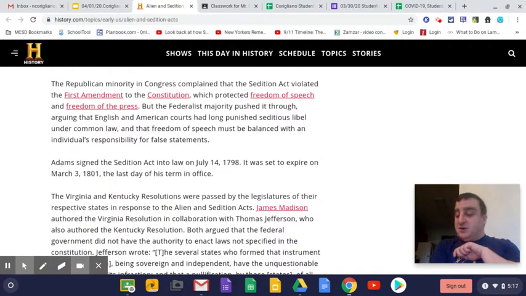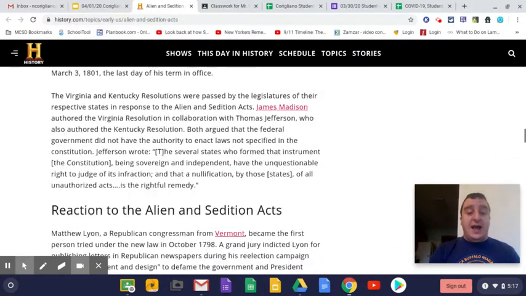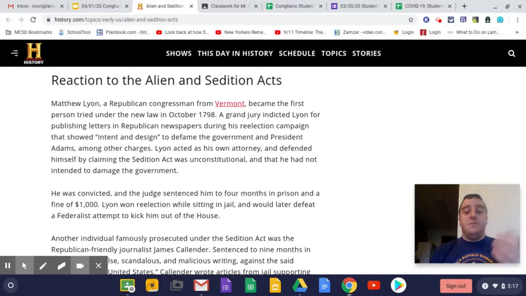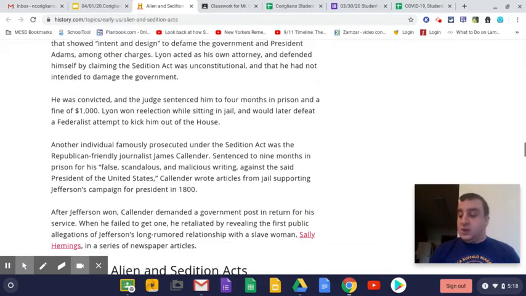So questions 13 through 17 are really going to be all about who was prosecuted by the Alien and Sedition Acts, who got caught up in this. Matthew Lyon was one person that was actually tried and convicted of violating the Sedition Act. He ended up serving 4 months in jail and paid a $1,000 fine. James Callender was another person that was tried for violating the Alien and Sedition Acts, mainly the Sedition Act, and 26 other people were prosecuted as well.